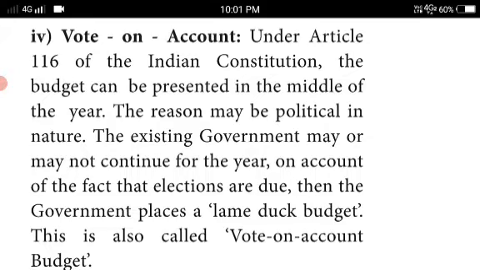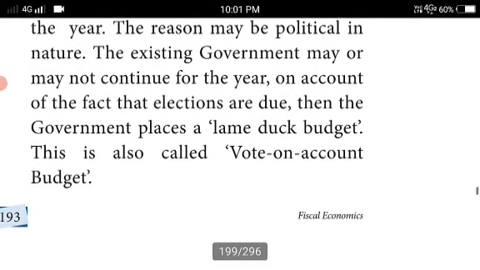The existing government may or may not continue for the year. Suppose the government is dissolved. The existing government may or may not continue on account of the fact that elections are due. Then the government places the lame duck budget. So this is also called vote on account budget. Depending upon the political situation, the vote on account will happen in the middle of the year. Understood? This will be asked for 1 mark. So that lame duck budget managed by the government in the middle of the year is also called vote on account budget.